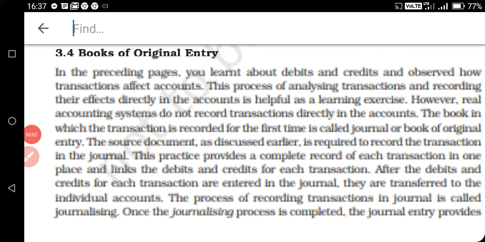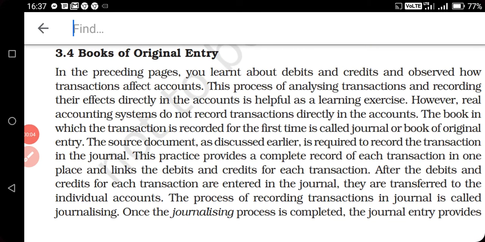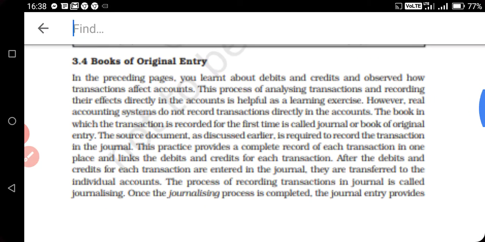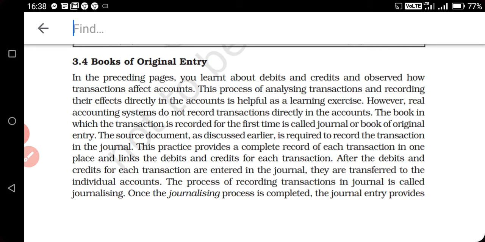Hello student, today in this session you will learn books of original entry, or specially you will learn how to prepare the journal entry, what is journal and what are the posting of the transaction in journal. So in the previous session you have already learned the T-shape account. In the T-shape account directly we post the transaction on the debit side or credit side in assets, liability, revenue, expenditure, etc.